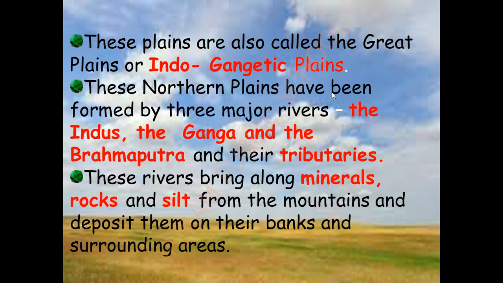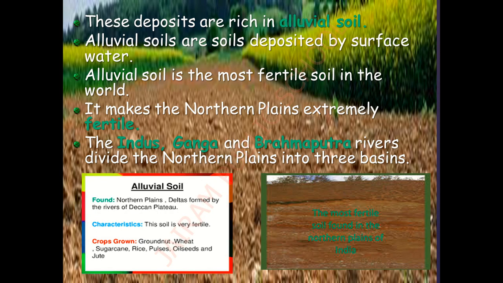The northern plains have been formed by three main rivers: the Indus River, the Ganga River, and the Brahmaputra River along with its tributaries, that is, its branch rivers. These rivers bring along with them minerals and silt, and the northern plains have been completely made up of these. Next we have seen about the alluvial soil. Alluvial soil is brown in color like a normal soil, and it is the most fertile soil in the world. This soil is deposited by the surface water, and it helps the northern plain to be extremely fertile.